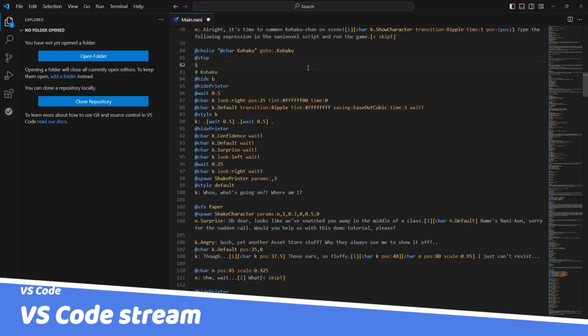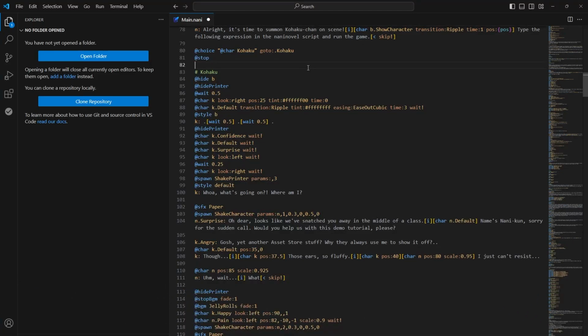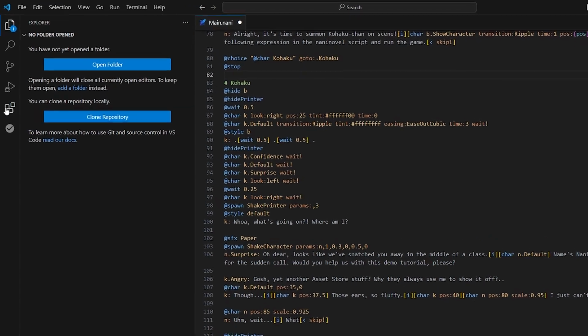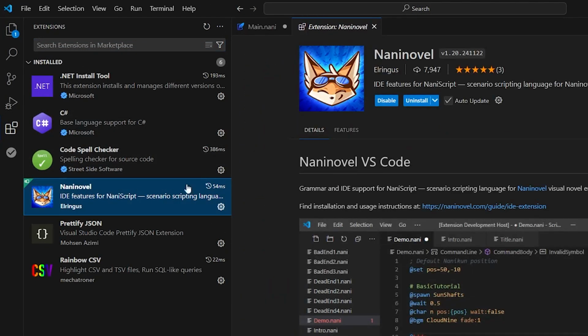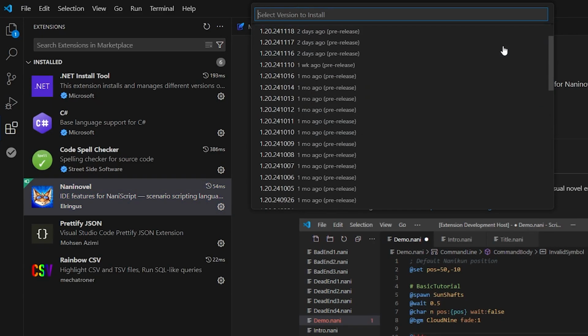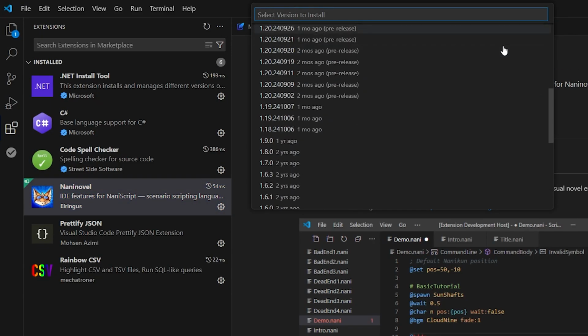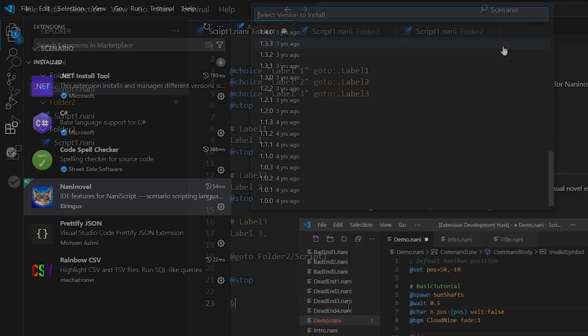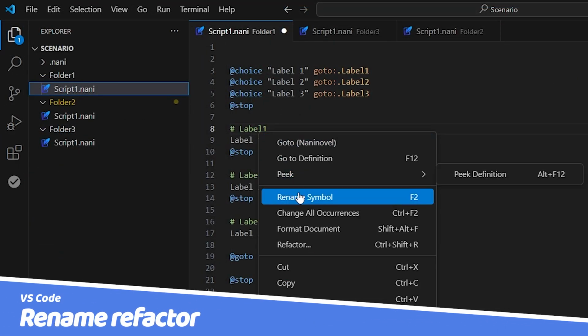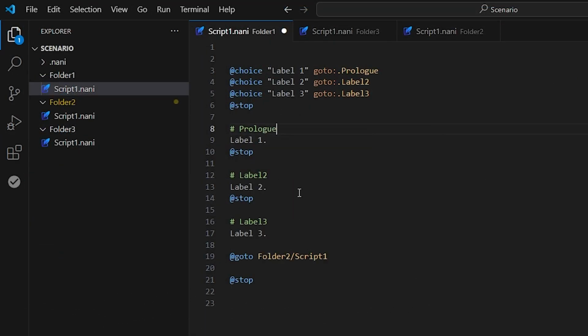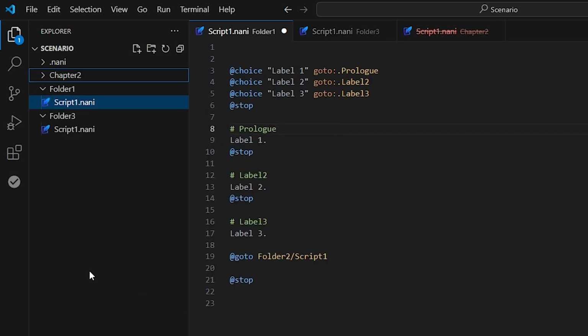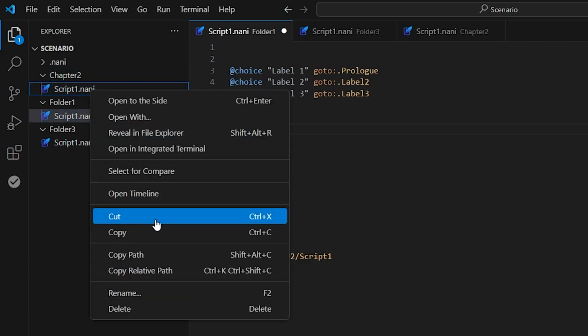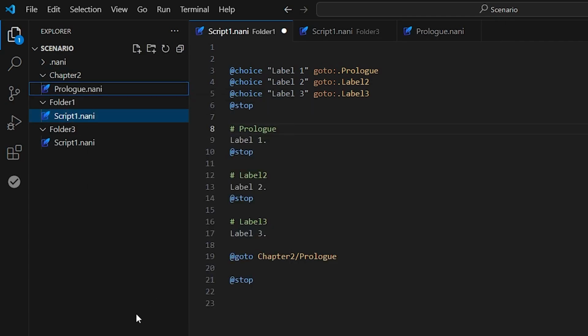1.20 introduces more improvements to the Visual Studio Code IDE extension. To start off, it's now possible to change the version of the extension via the dedicated extension page, meaning you are now able to switch to a new release without the need to manually download a file via the Discord page. Furthermore, you can now rename refactor labels, scripts, and folders directly within Visual Studio Code, eliminating the need to manually rename files one by one or resorting to an external renaming solution.